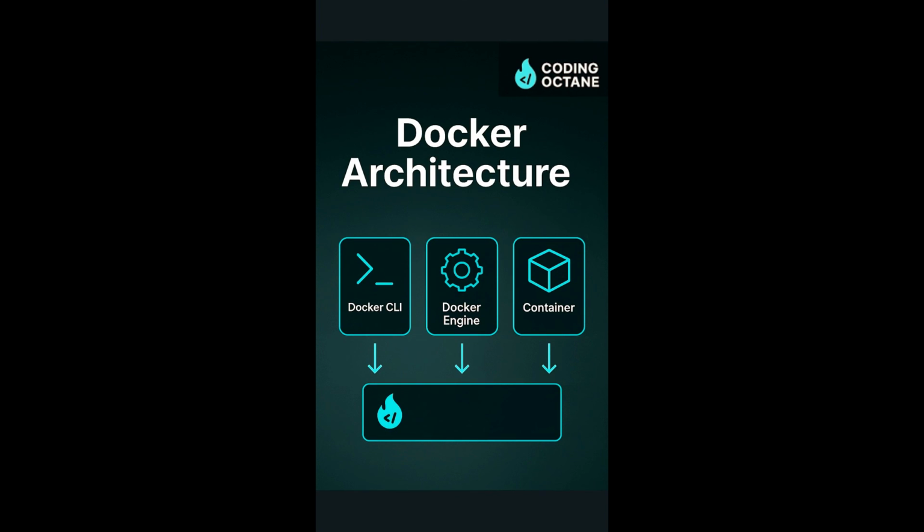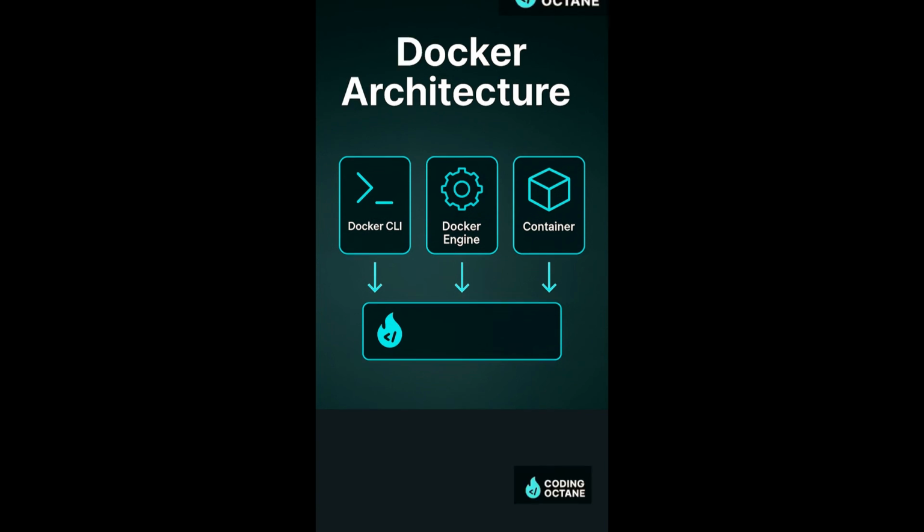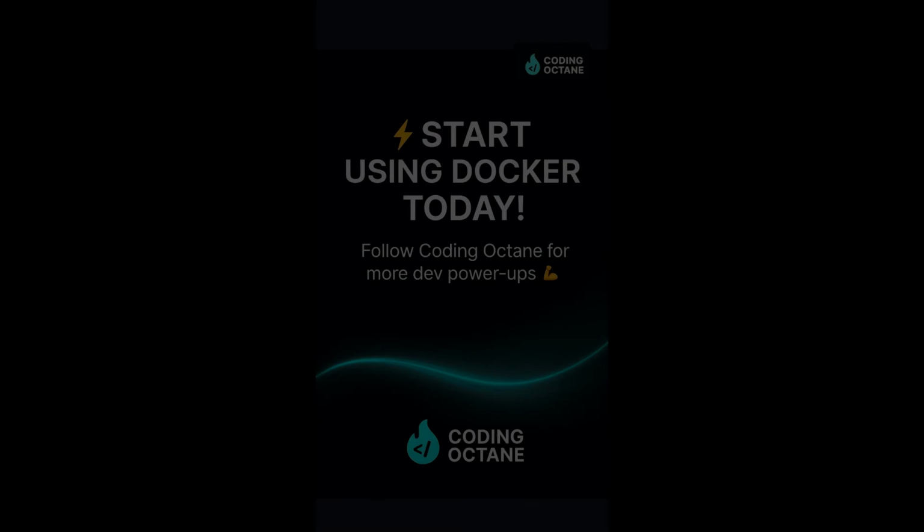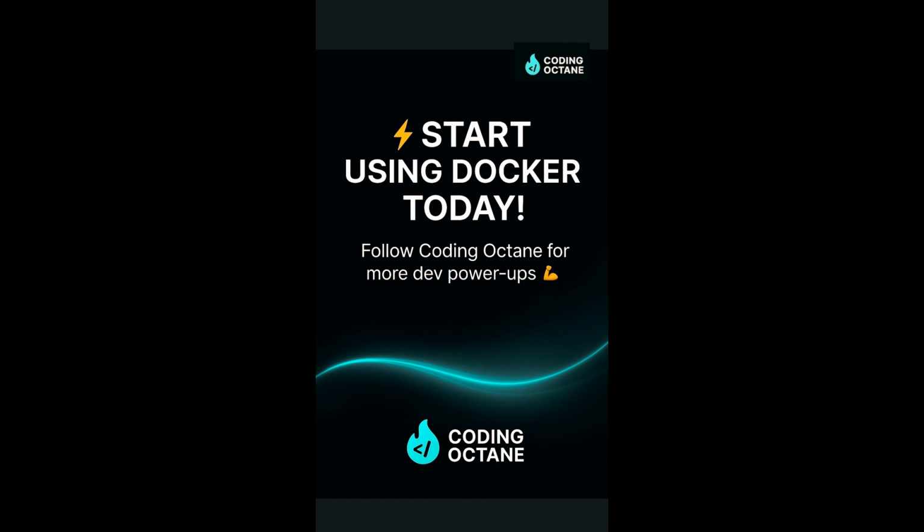Behind the scenes, Docker uses an engine that builds, ships, and runs containers from your commands. With just one line, your app runs inside a clean, isolated container. No more config nightmares. And that's Docker in action. With just a few commands, you can build, ship, and run apps anywhere, faster than ever. Whether you are coding solo or deploying at scale, Docker makes it simple, consistent, and lightning fast.